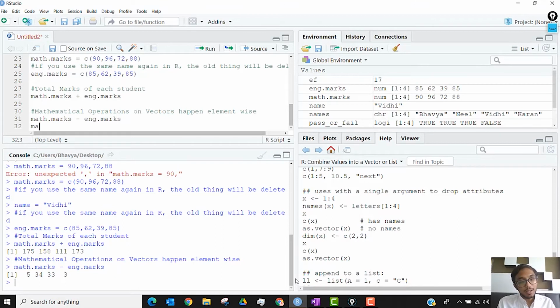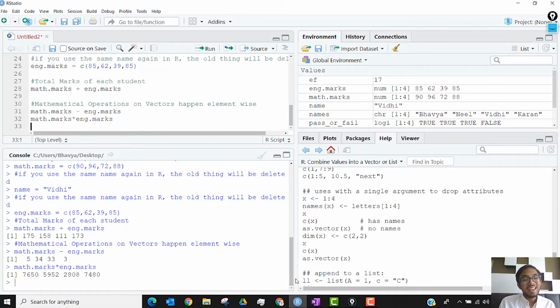You can even multiply the two to check that, and it won't change. Any operator that we have learned up until now, the same rule applies. Even the remainder operator will be element-wise.